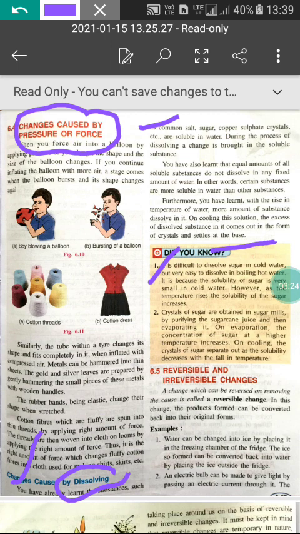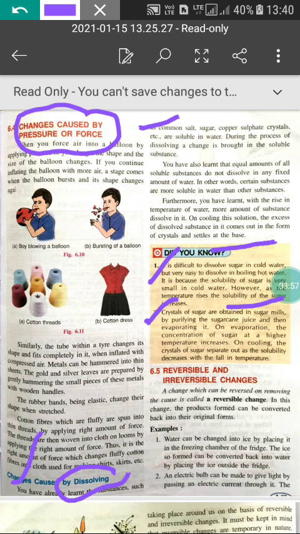Because the solubility of sugar is very small in cold water, but when the temperature rises, the solubility of the substance increases, or we can say that the solubility of sugar increases. And in the second case, crystals of sugar are obtained in sugar mills by purifying the sugar cane juice and then evaporating it, and on evaporation the concentration of sugar at a higher temperature increases. On cooling, the crystals of sugar separate out as the solubility decreases with the fall in temperature.